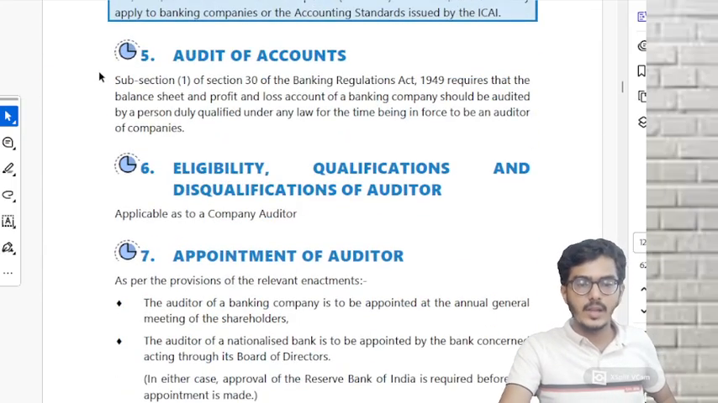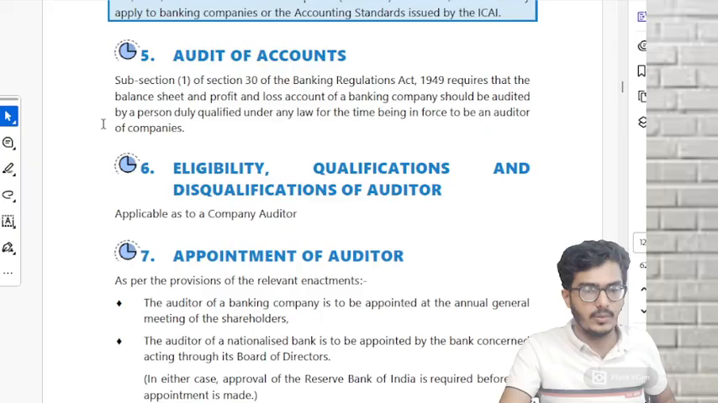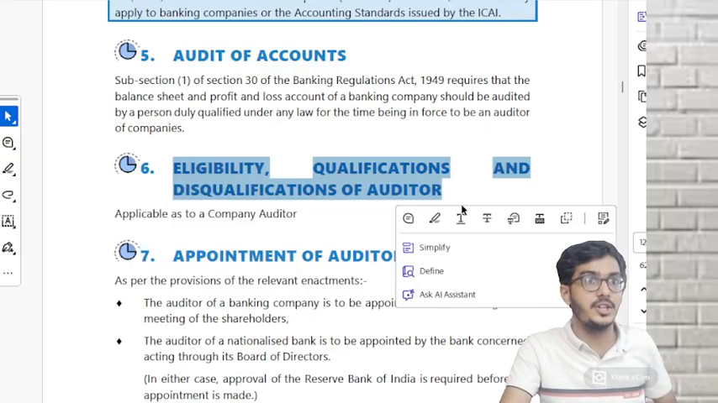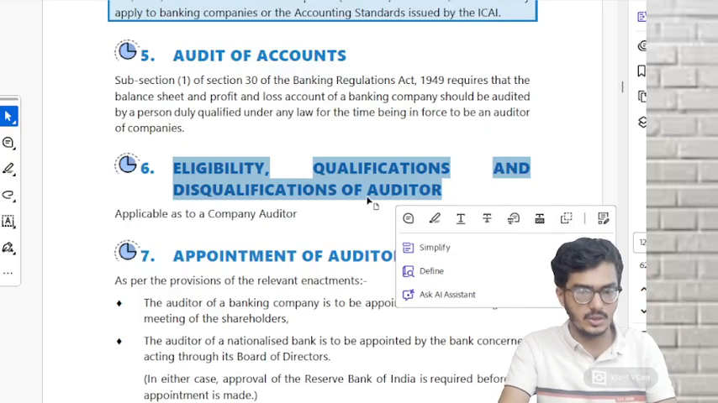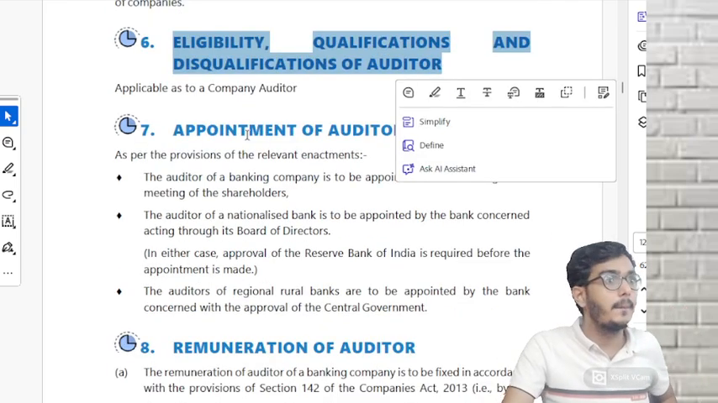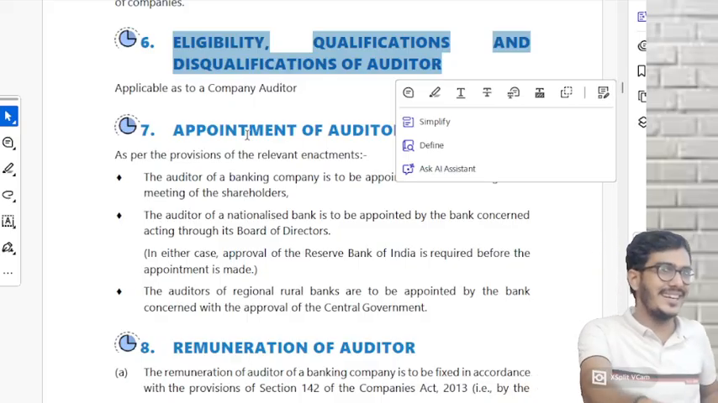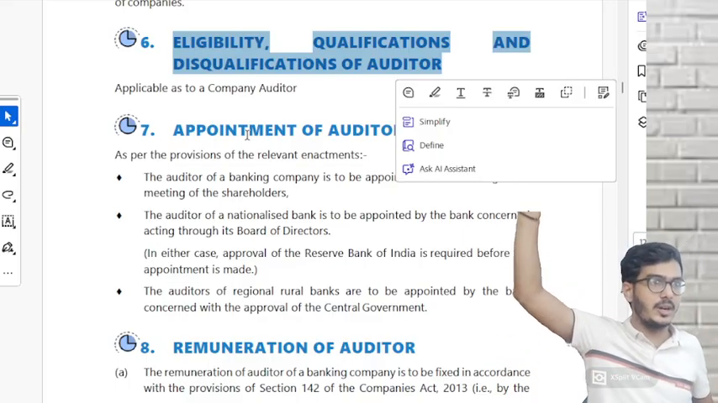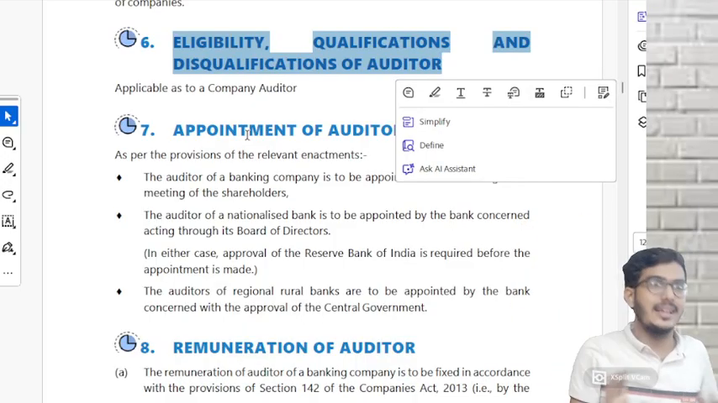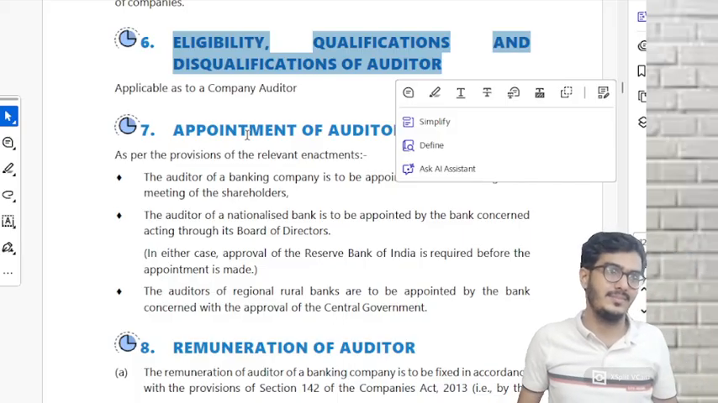Then audit of accounts, same. Every bank has to get the books of accounts audited by a chartered accountant. Eligibility, qualification, disqualification, same as the auditor of a company, same applies here also. So if they ask the question on eligibility, qualification, disqualification of auditor, you must write from the normal auditor's perspective, the normal company auditor which you have learned in law. Again, they will not ask you much. Max to max, what can they ask you? MCQ. Understood?